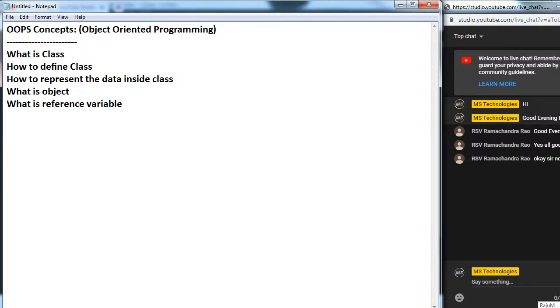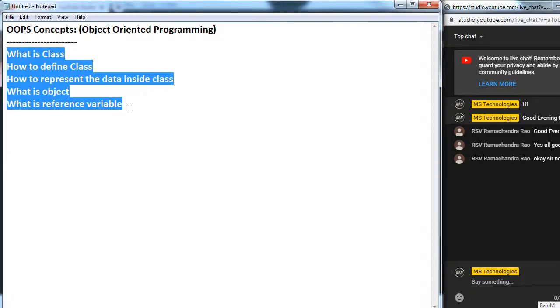So these are the topics I am going to discuss as per today's session. These 5 topics: What is class? How to define a class? How to represent the data inside a class? What is object? What is reference variable?